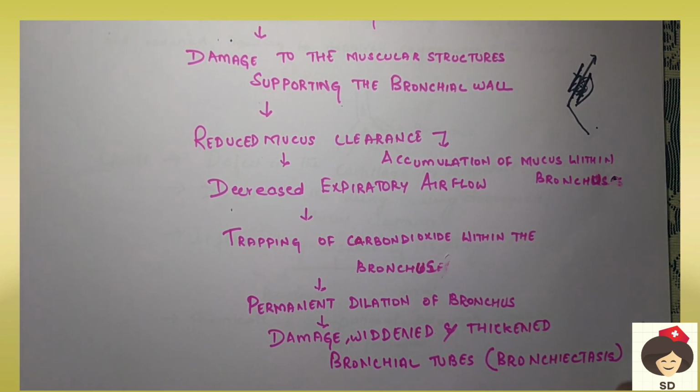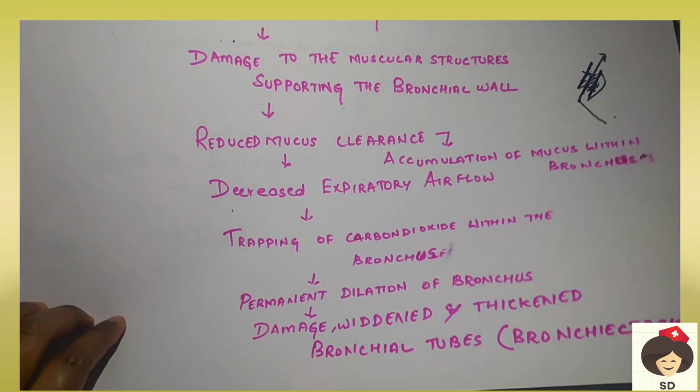When there is more dilation afterwards, the bronchus, which is a passageway of air, cannot do its normal function, so it gets damaged. Widened means it becomes over distended and thickened. The mucus starts producing cells and they get accumulated on the bronchus, which causes the tube to become thickened, and thereby it cannot move the air in and out of the lungs. So this condition is called bronchiectasis.